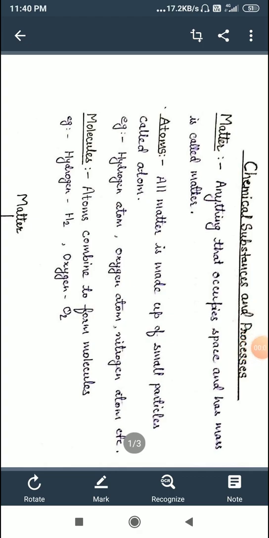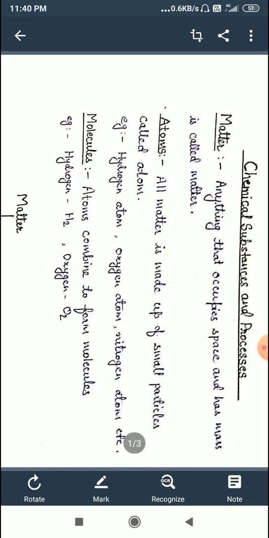Good morning. Today we will learn the third chapter, that is chemical substances and processes. In this video we will learn about matter and its classification on the basis of physical and chemical properties. First of all, we should know what is matter.